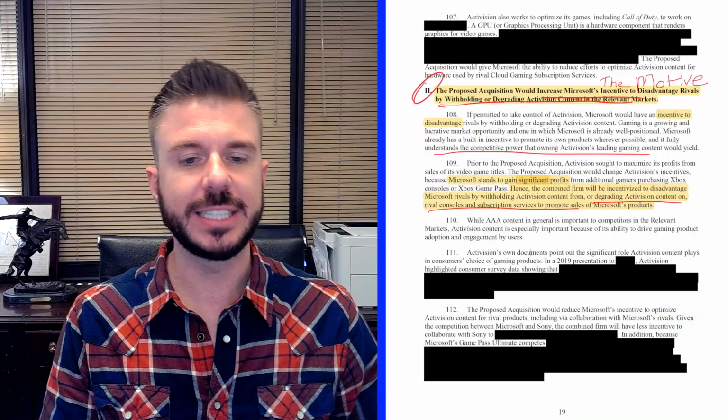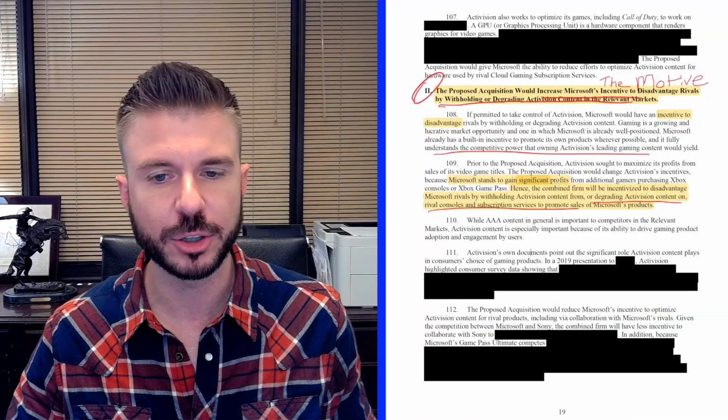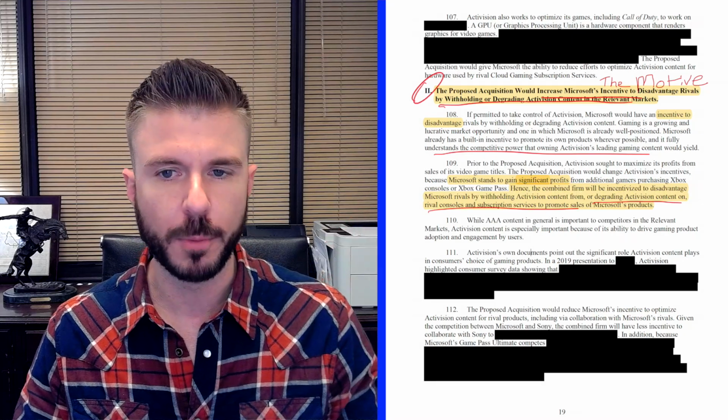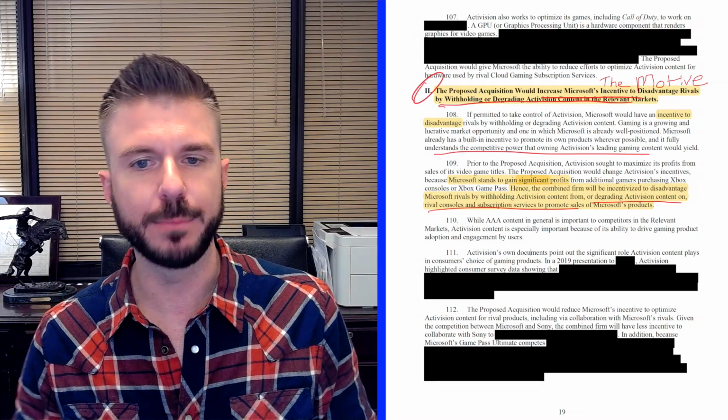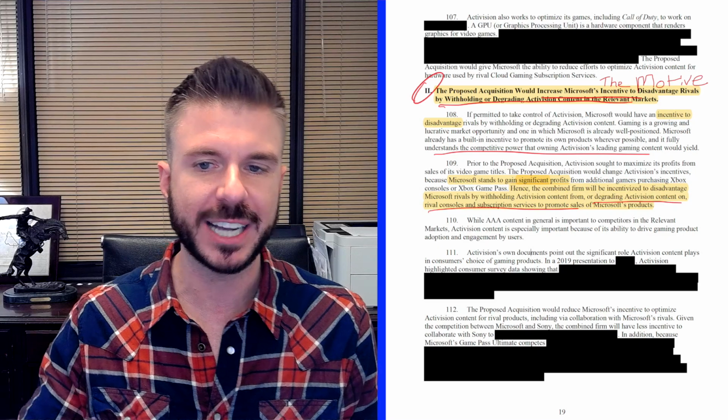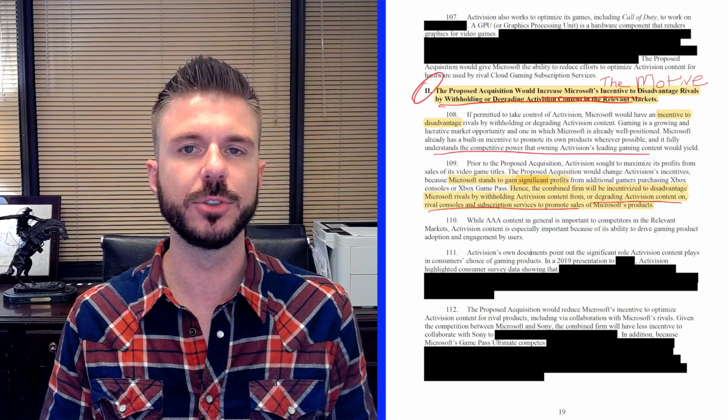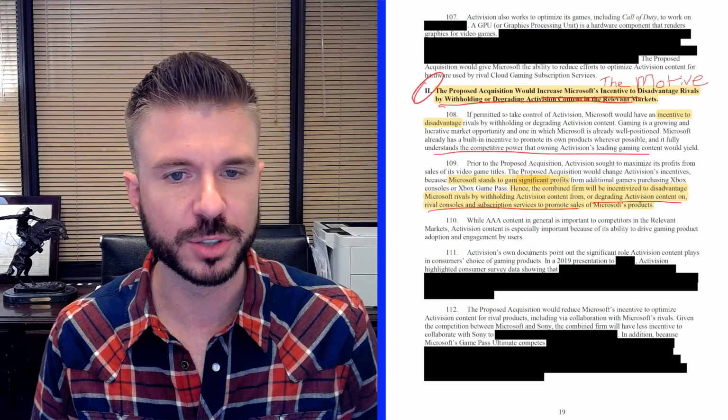What's the motive? Money is the motive, of course. That should come as no surprise to you. As a for-profit business, Microsoft's core objective is to maximize profits for its shareholders. On page 19, the FTC points out that Microsoft would have the incentive or motive to remove Activision games from the PlayStation and make them Xbox exclusive titles to steal customers from PlayStation.